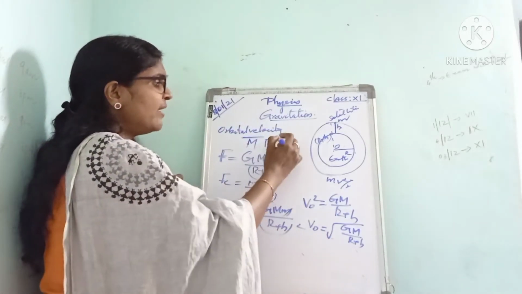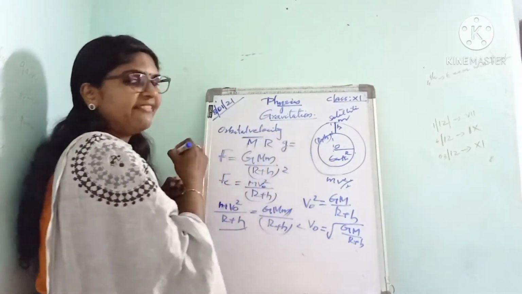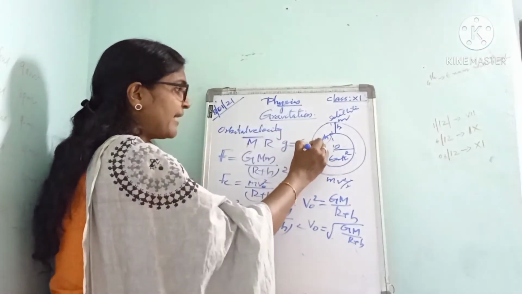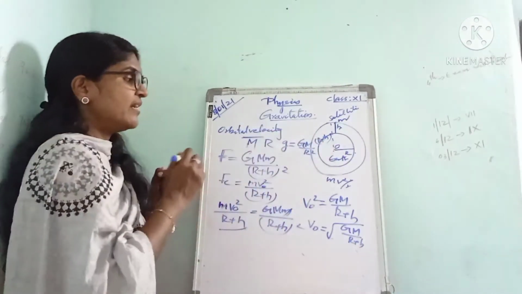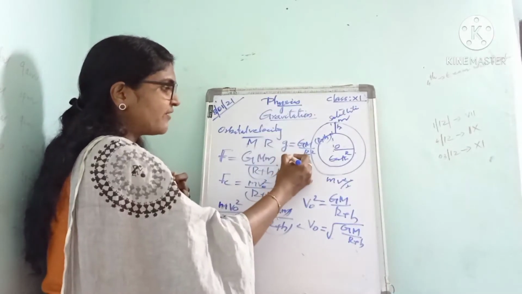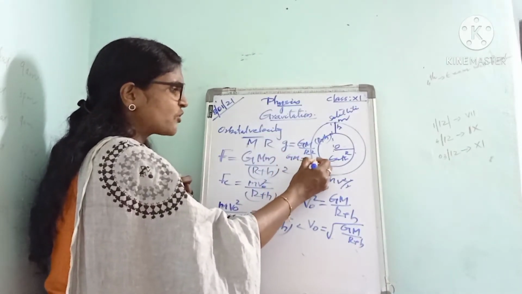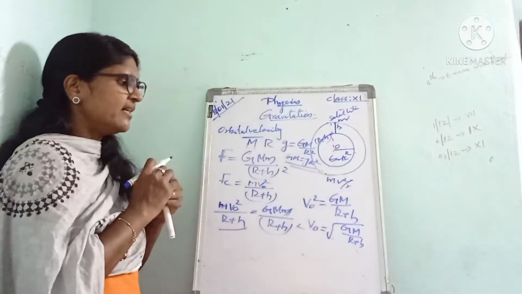But we know the expression for acceleration due to gravity, g is equal to GM by r square. From it, cross multiplying, we get GM is equal to g r square.